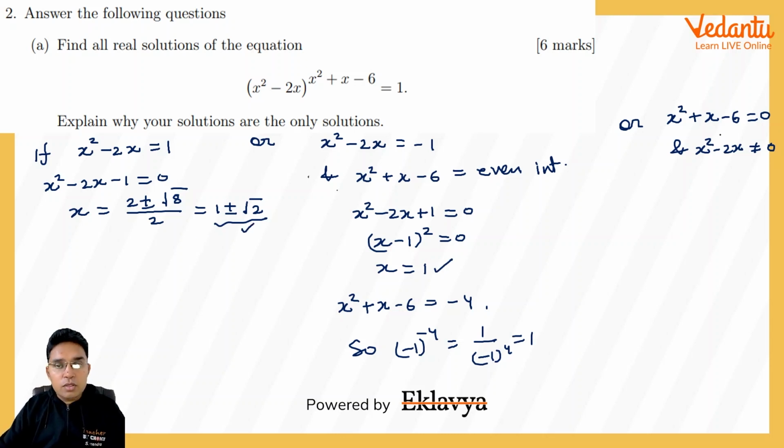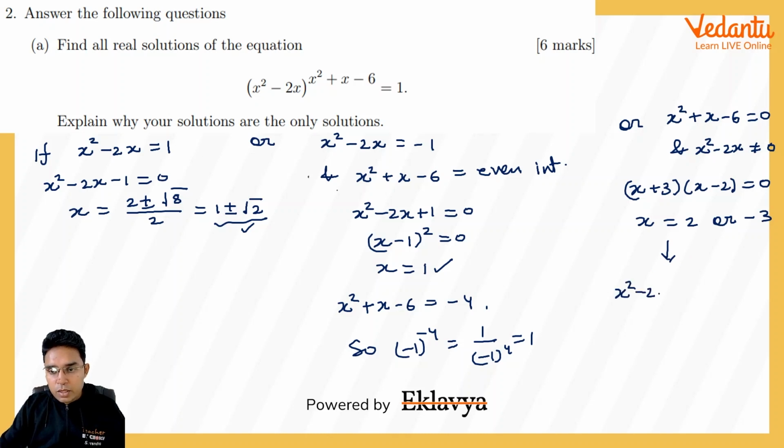Now coming to the third scenario. In this case, x square plus x minus 6, we get two factors: x plus 3 as one factor, x minus 2 as another factor. So we get x to be either 2 or minus 3. When this is 2, this x square minus 2x also becomes equal to 0. So in this case, 0 power 0 is the case we are getting, because power was 0 and at x equal to 2, this base is also becoming 0.